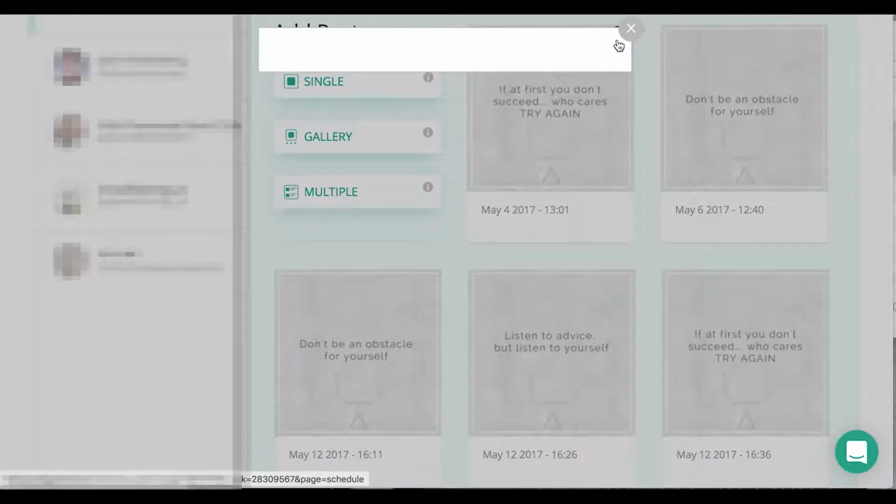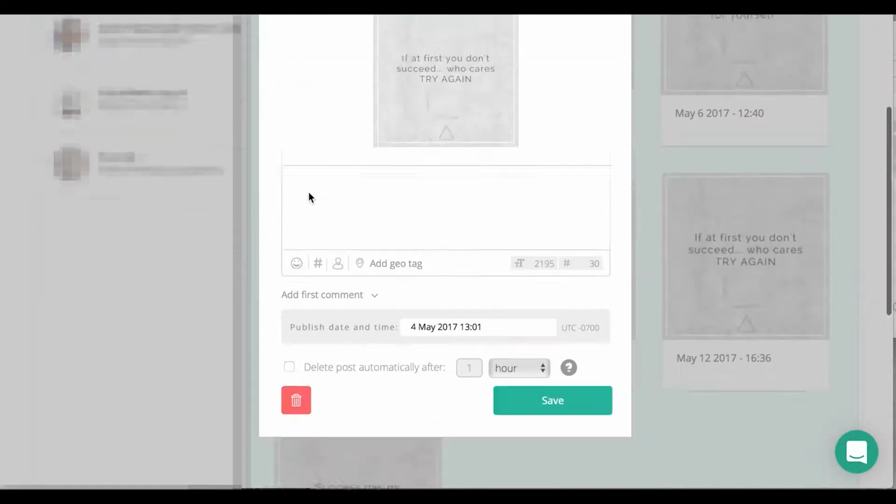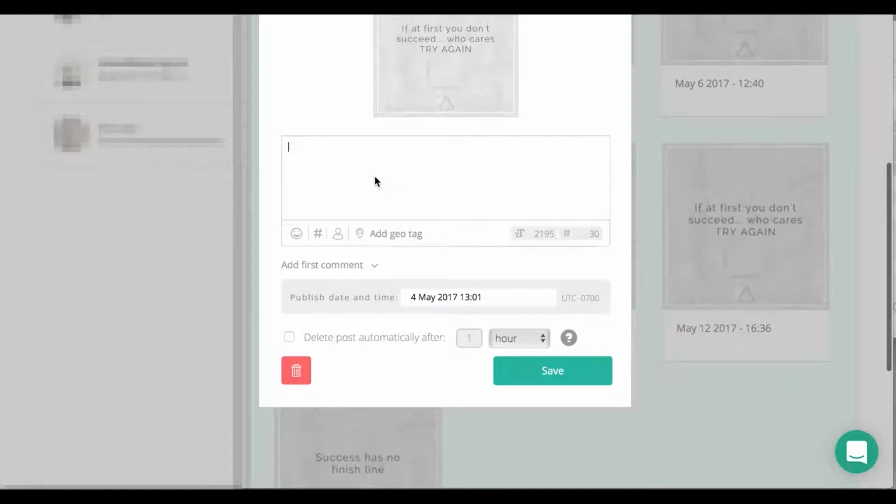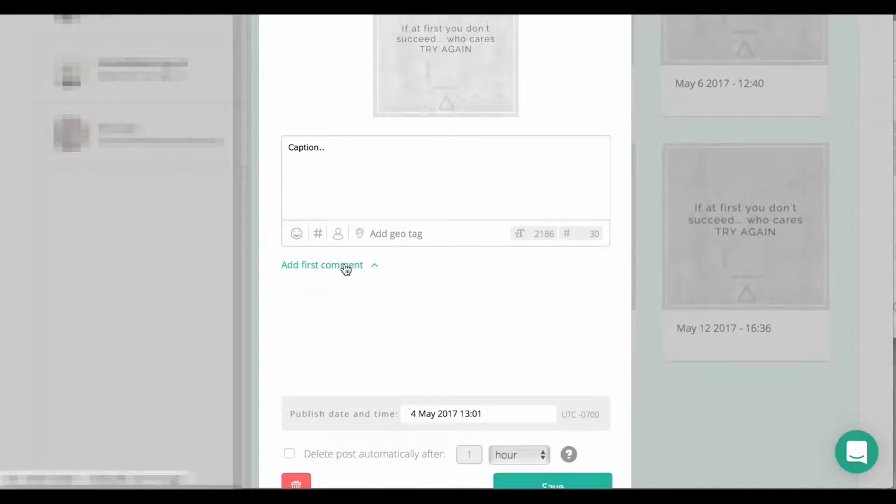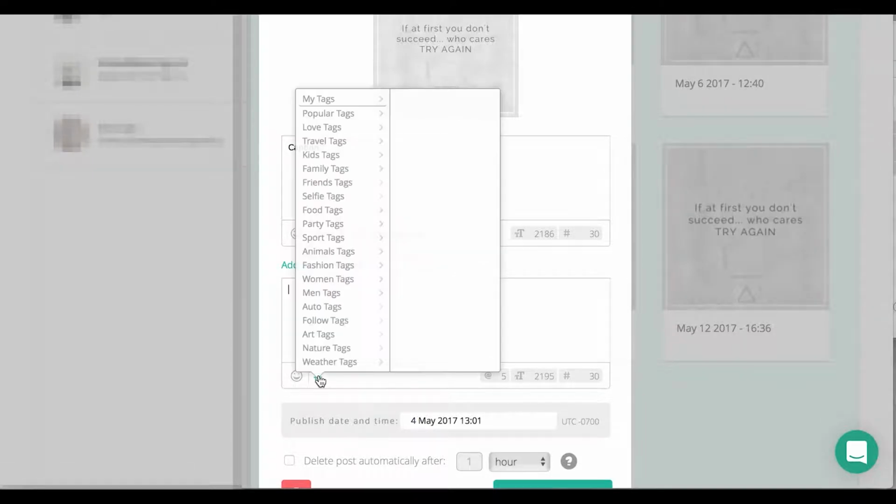But if you click this little icon, in the single, you can edit a lot more than in the multiple. So if for whatever reason you need to edit some things, you would click this. And so this is your caption. And then what's really awesome is the add first comment, and they have this hashtag feature.